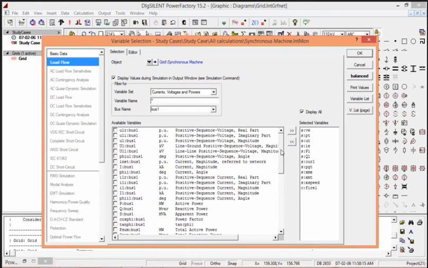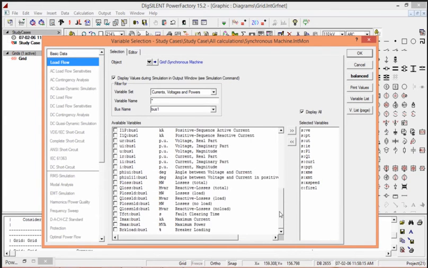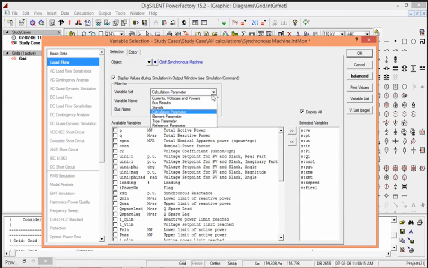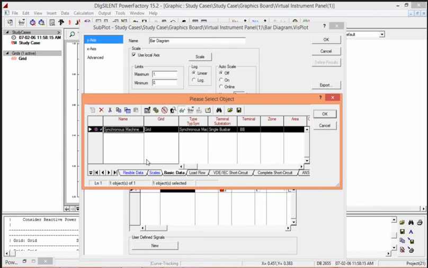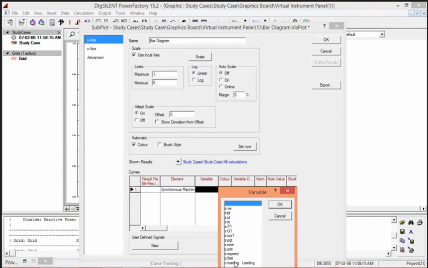So all the parameters related to that will show here. We can change it dependent upon a bus result as a signals, calculation parameters, or any user defined variable set. We can do it here. So I will select loading. We can also select the different buses to which the component is connected. Here we have to define element and the variable.